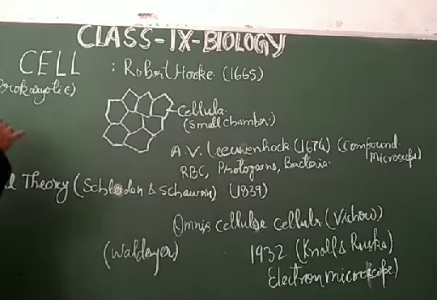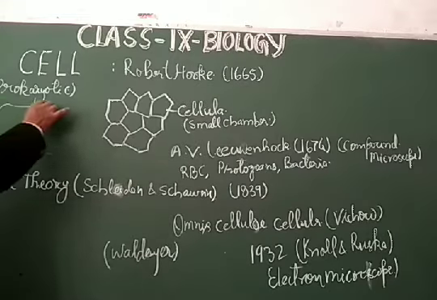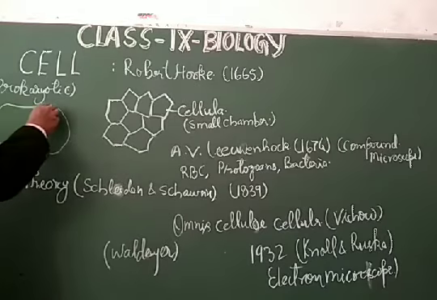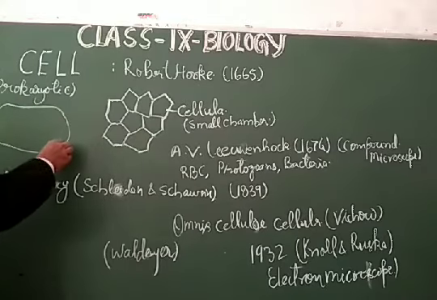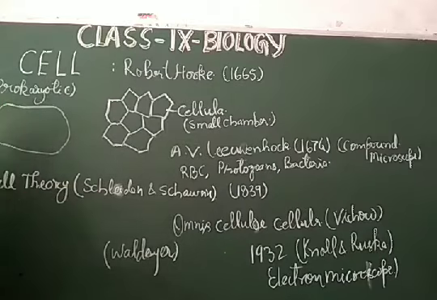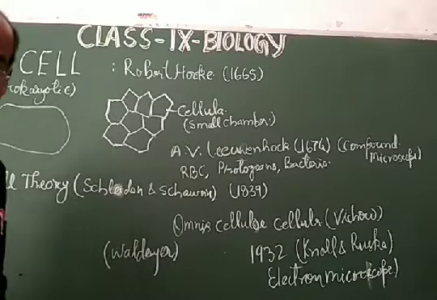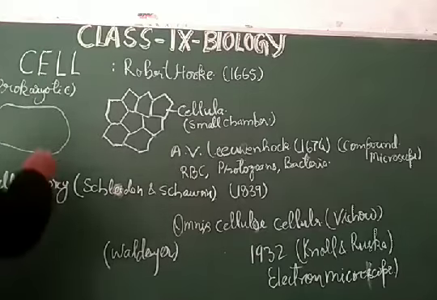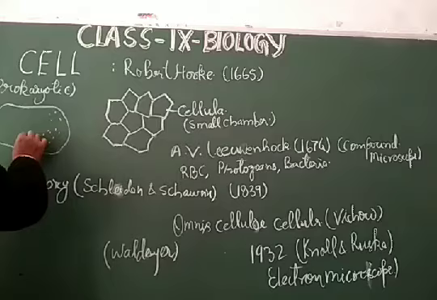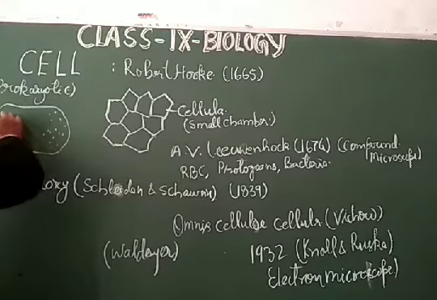So cells were found in a simple structure like a bacterial cell, not having so many structures like mitochondria, Golgi body, and other things.